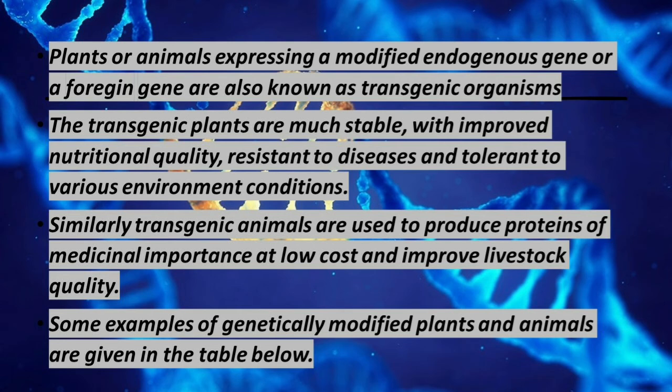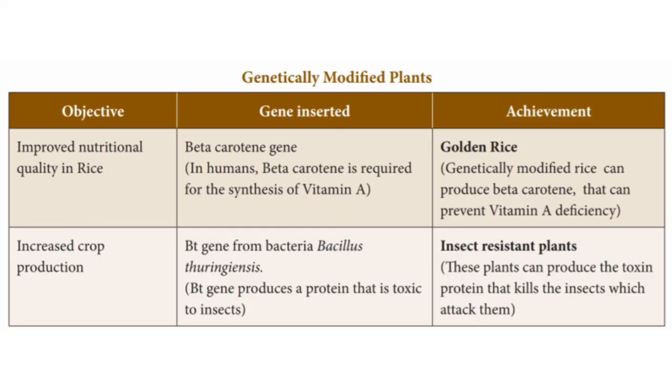Similarly, transgenic animals are used to produce proteins of medicinal importance at low cost and improve livestock quality. Some examples of genetically modified plants and animals are given in the table below. Now let us see some genetically modified plants. Its objective is improved nutritional quality in rice. The gene inserted is the beta-carotene gene. Usually in humans, beta-carotene is required for the synthesis of vitamin A.